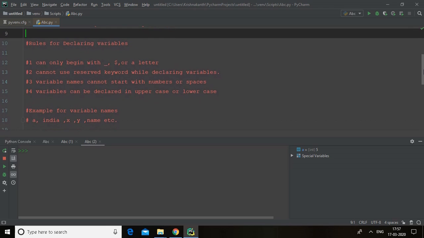Examples of variable names: yet, India, x, y, name.